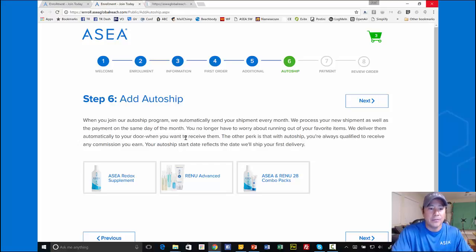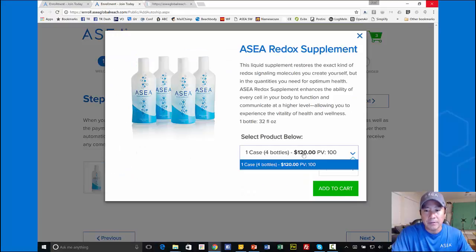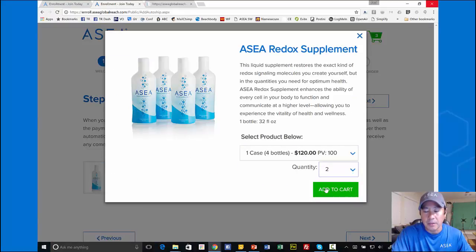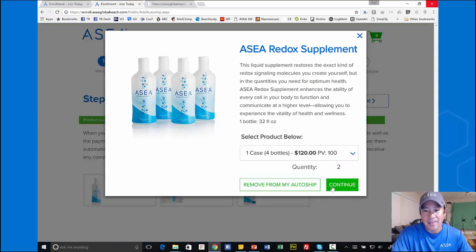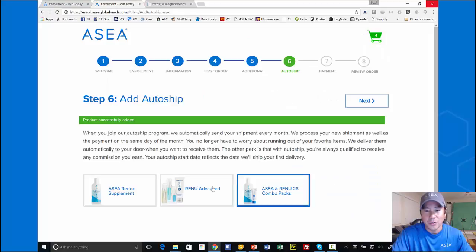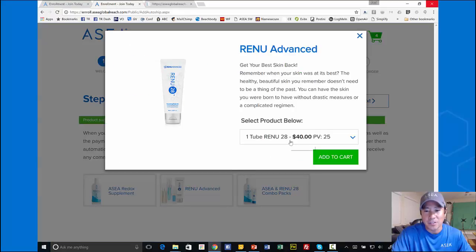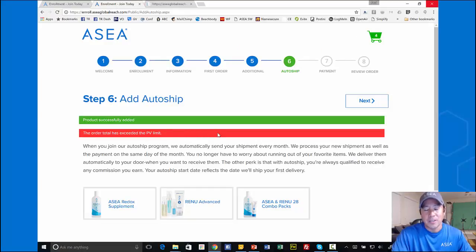Again, let me just verify here, but I believe that 200 PV is the max. That's why you see here, maximum of only 2 cases. I'm going to add that to the cart, continue. Let's say I try to add Renew Advanced. Let me see if I add 2 tubes, add to cart. Yep, you cannot even enroll with over 200 PV for your auto ship either. So this is just a heads up as you're planning your communication and education to people enrolling. And you can always just send them here to watch this video if that would be more helpful.